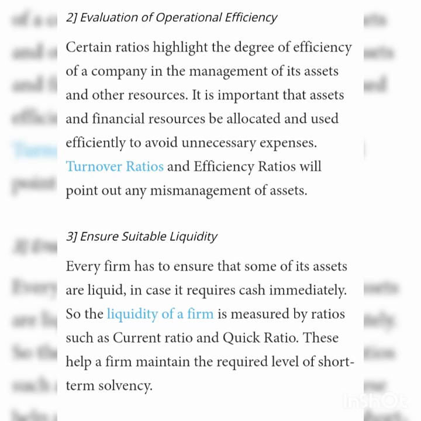Third point is ensure suitable liquidity. Every firm has to ensure that some of its assets are liquid in case it requires cash immediately. So, the liquidity of the firm is measured by ratios such as current ratio and quick ratio. These help a firm to maintain the required level of short term solvency.